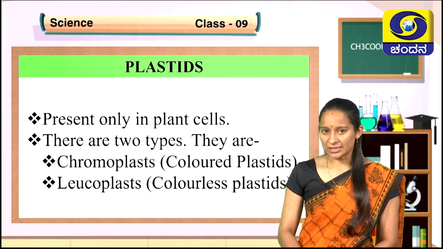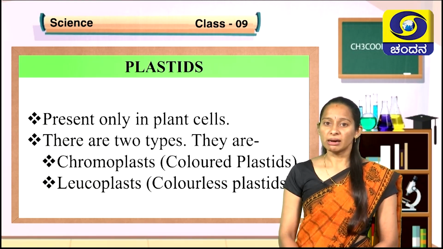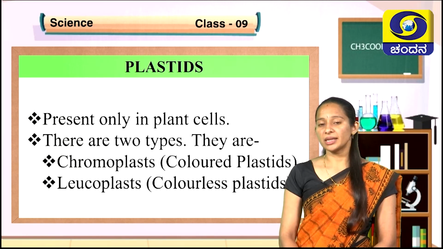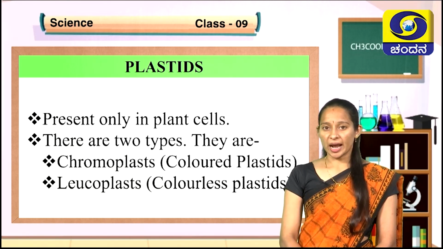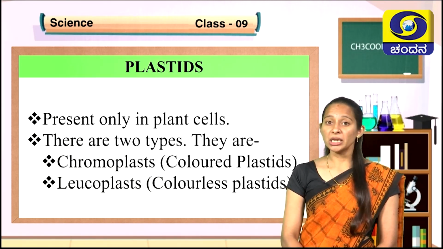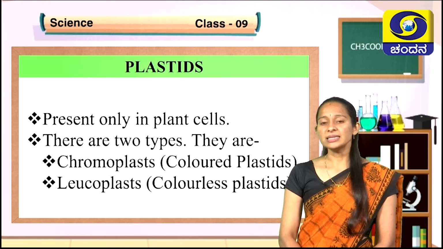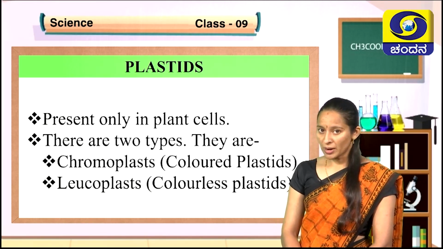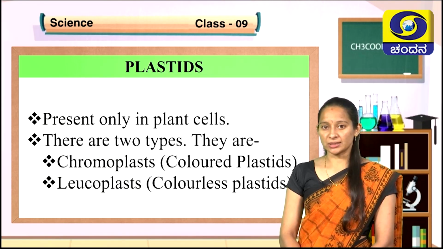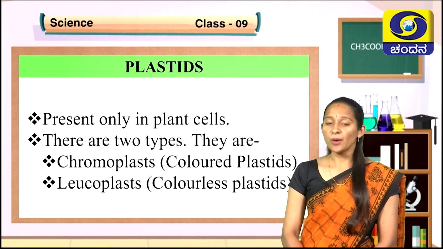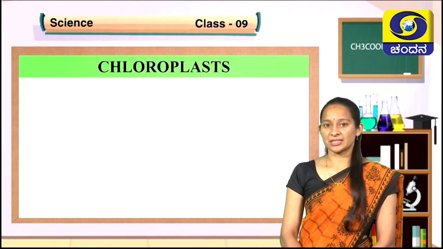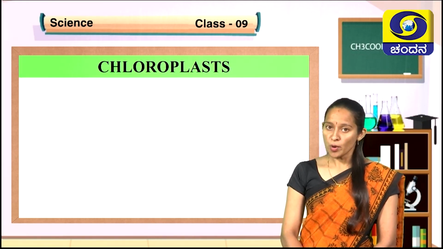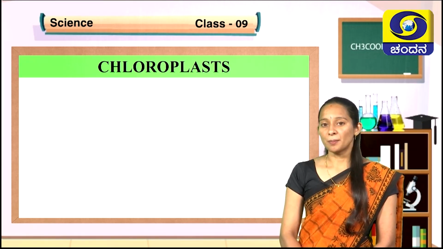What are chromoplasts? Chromoplasts will have colored pigments in them, hence the name chromoplast. Chroma means color, whereas leucoplasts do not have any pigments, hence they are colorless plastids. These chromoplasts may have different pigments. If the chromoplasts have a pigment called chlorophyll, then such chromoplasts are called chloroplasts. Chloroplasts are the chromoplasts having chlorophyll pigment.